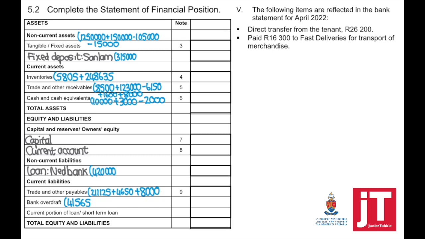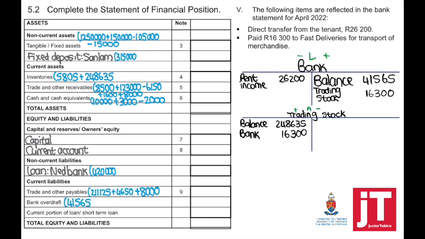So, when there's a bank overdraft, when the business receives money, bank will always be debited. When a payment is made, bank will be credited. But if bank is debited and we have an unfavorable bank balance, this means that our liabilities will decrease because the business received money.